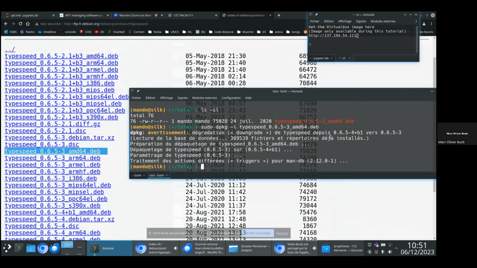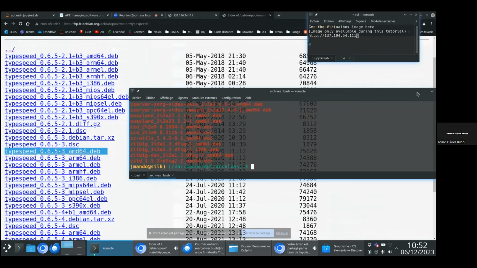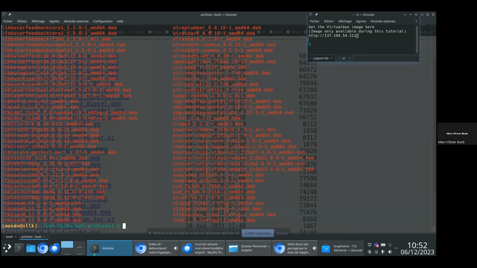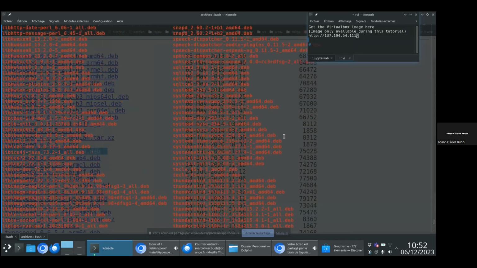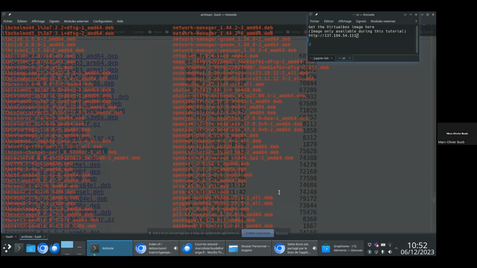Now the question is actually where apt downloads your file. And so this is in this directory. So if you look at this, you have many deb files. So here are all the deb files that apt has downloaded for me.